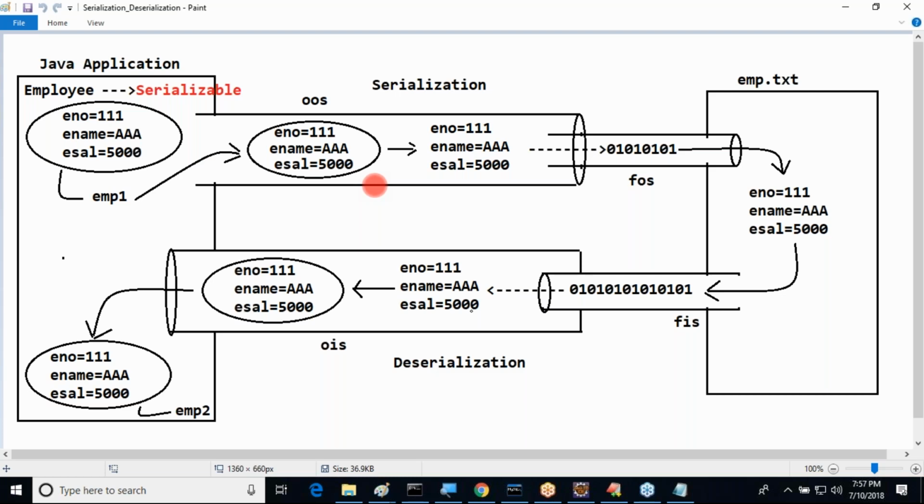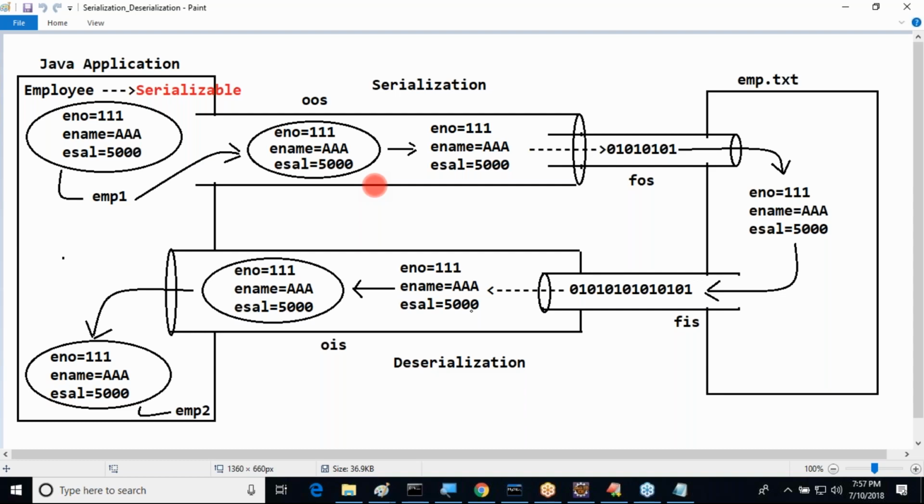Apart from that, it is able to perform only insertion and retrieval operations. It is not performing delete operations, it is not performing update operations, and all the remaining operations it is not performing.